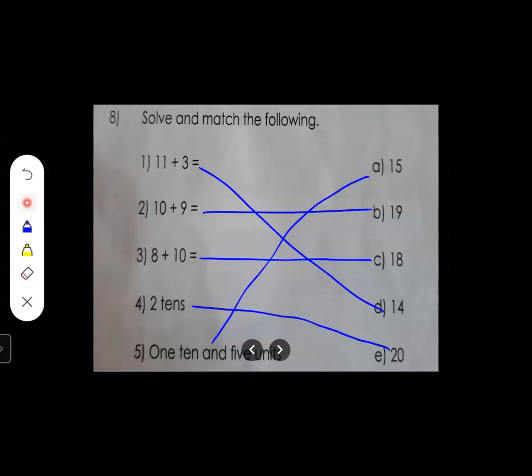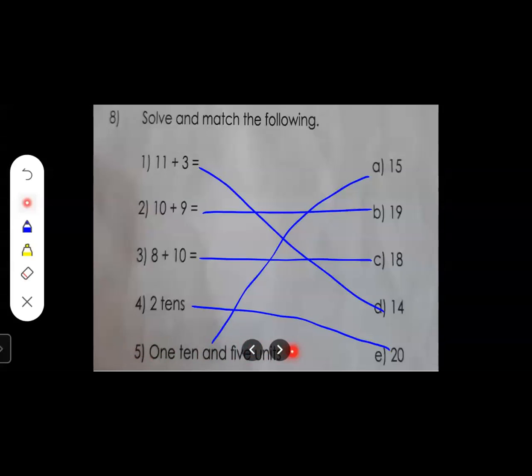Okay. So see, 11 plus 3 is equal to 14. 10 plus 9 is equal to 19. 8 plus 10 is equal to 18. 2 tens is equal to 20. 1 ten and 5 units is equal to 15. Again we will read it. 11 plus 3 is equal to how many? It is equal to 14. 10 plus 9 is equal to 19. 8 plus 10 is equal to 18. And 2 tens is equal to 20.